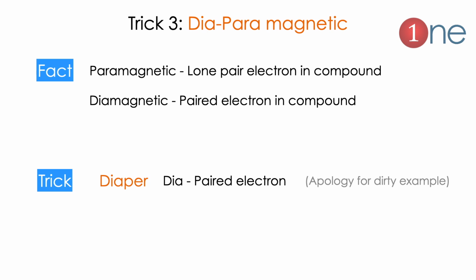The word diapair. It is an ugly example, but it works. So diapair. Dia means paired electron, dia pair. So diapair. So easy to remember.